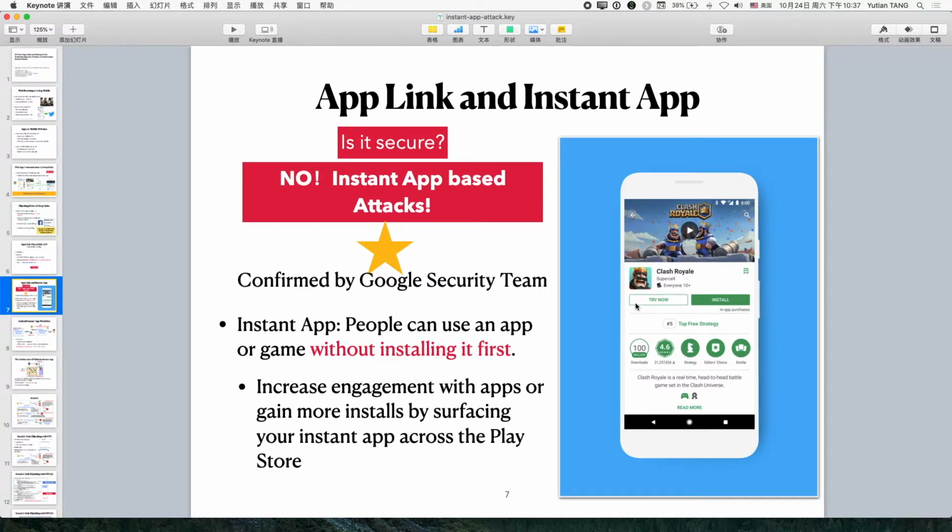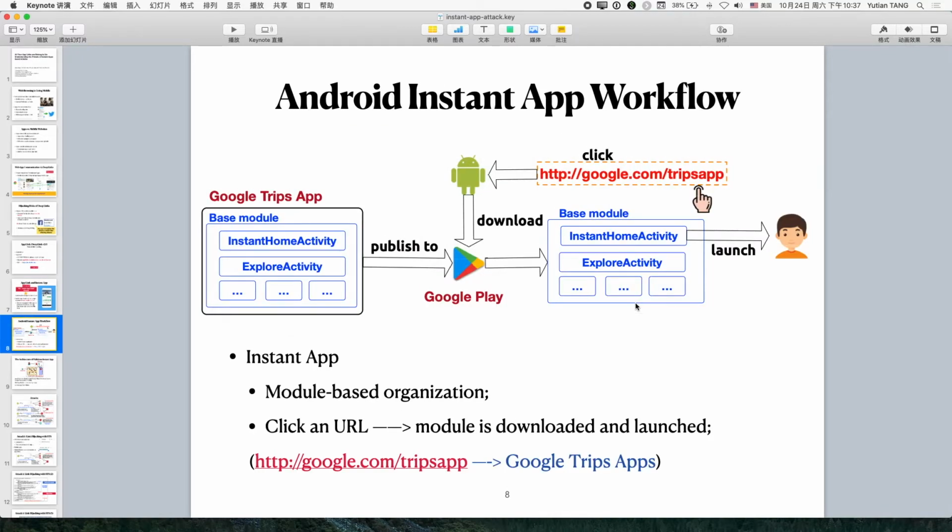We can use the game without installing the game app. The instant app is organized by modules. An instant app can have only one base module, and it is optional to own some feature modules. When all these modules are developed, they are published to Google Play.